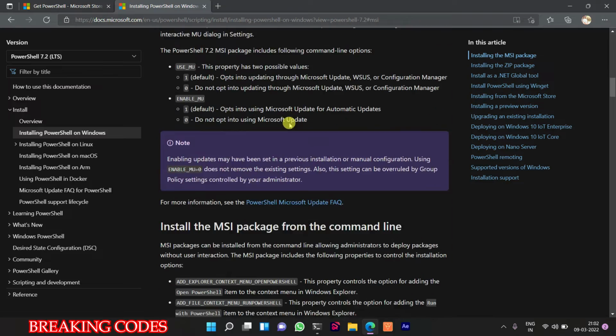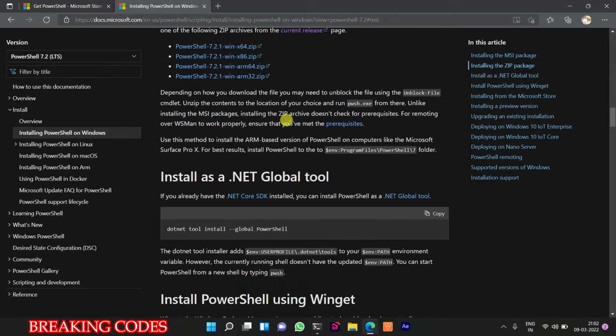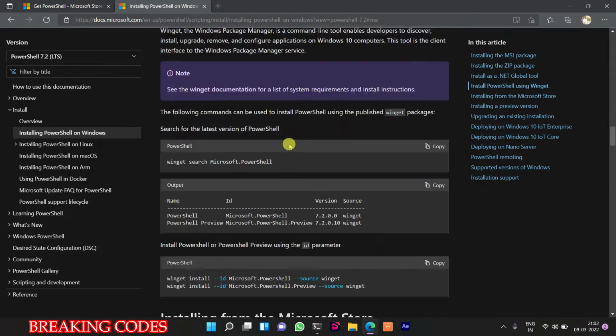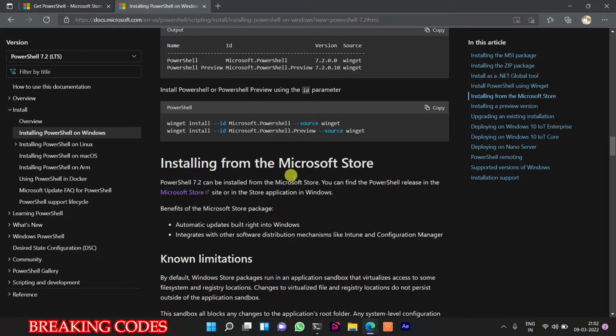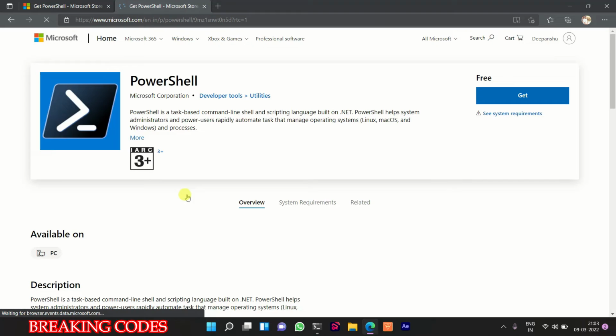Then search for installing PowerShell using Microsoft from the Microsoft Store. Click on it. A new pop-up window will appear. Here you find this PowerShell direct from Microsoft. Click on get. You directly get this installed on your PC or laptop.